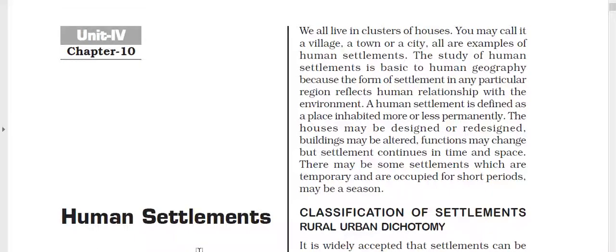Today we will start chapter number 10, that is human settlement. You must be thinking that we have already done human development from book number 2, chapter number 4. In ideal situations, we have to read them together.